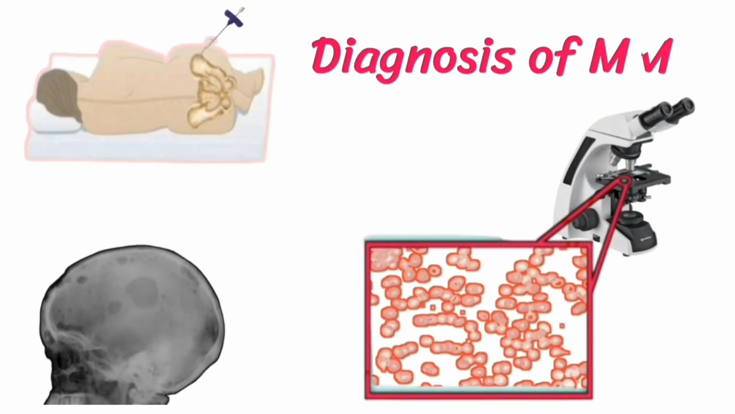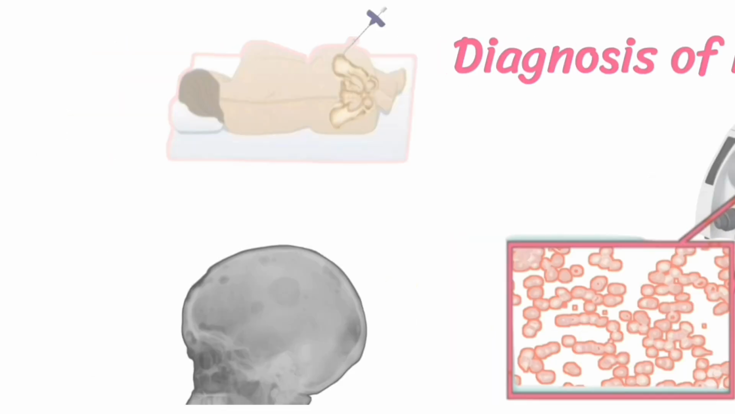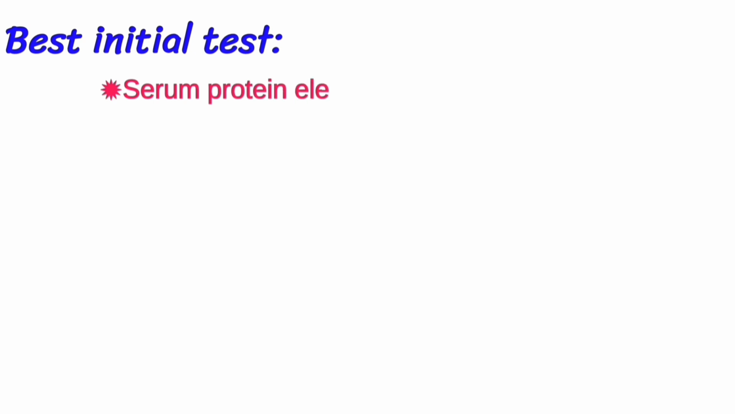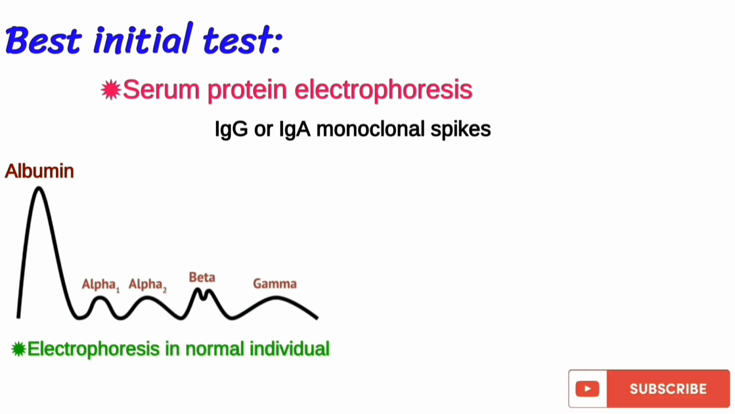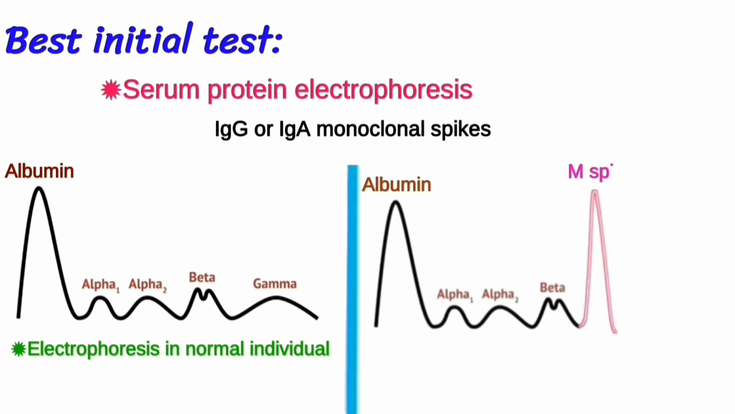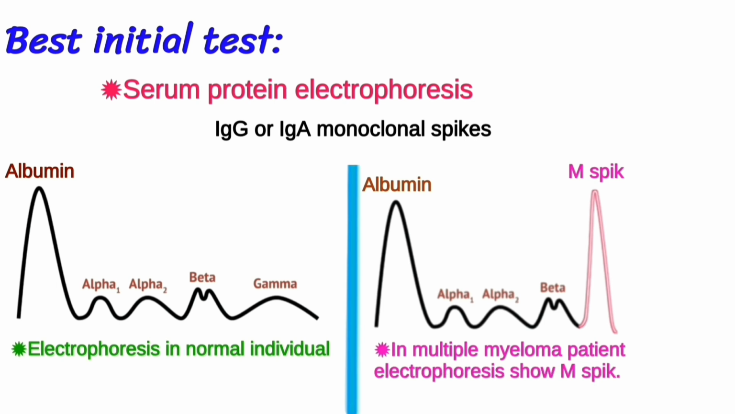Diagnosis of multiple myeloma. Best initial test is serum protein electrophoresis, showing IgG or IgA monoclonal spikes. In a normal individual, gamma protein is normal in electrophoresis. In multiple myeloma, the patient's electrophoresis shows an M spike.